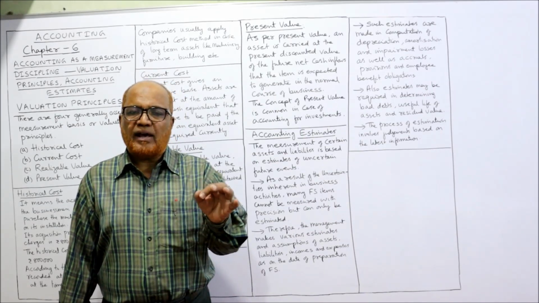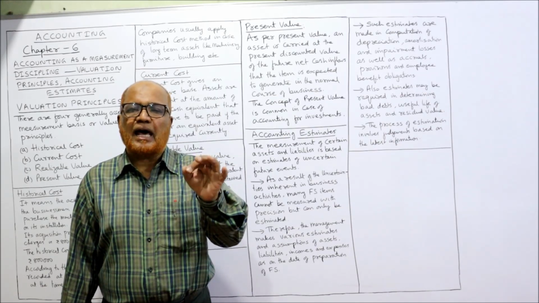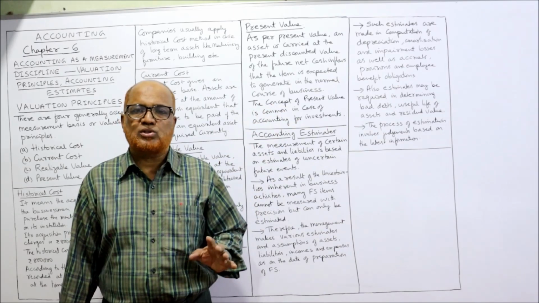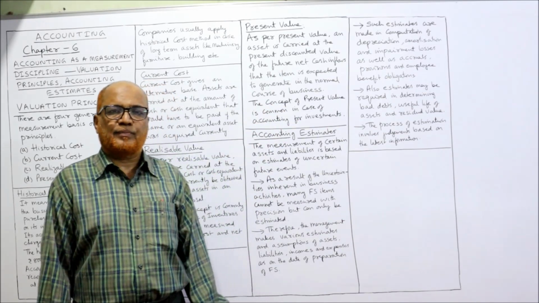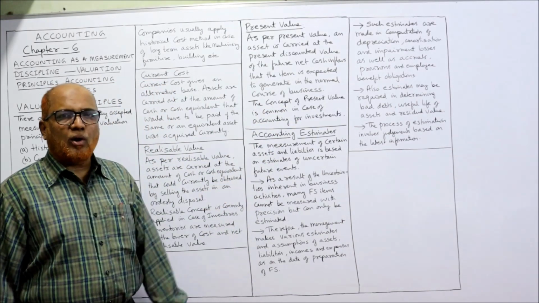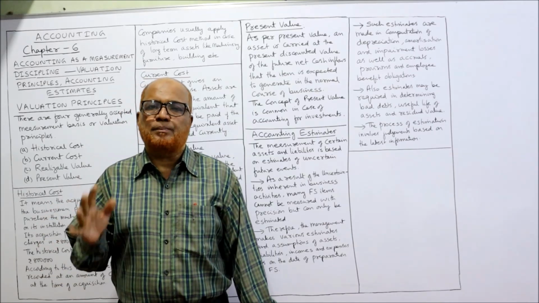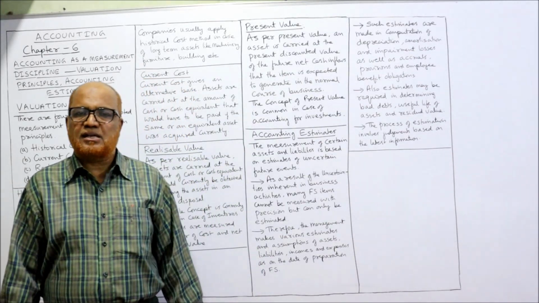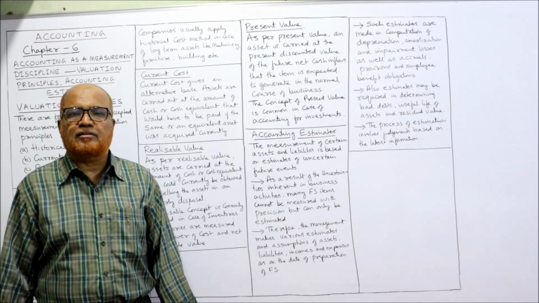Simply, present value method means a method in which we discount all future cash inflows to their present value. That's it. Now this is the end of accounting principles. Now the last topic of this chapter number 6 is regarding accounting estimates.